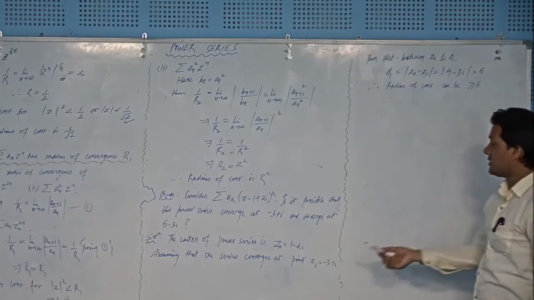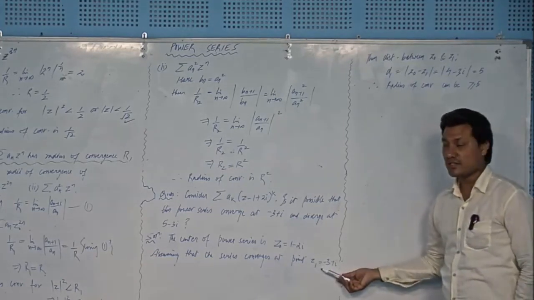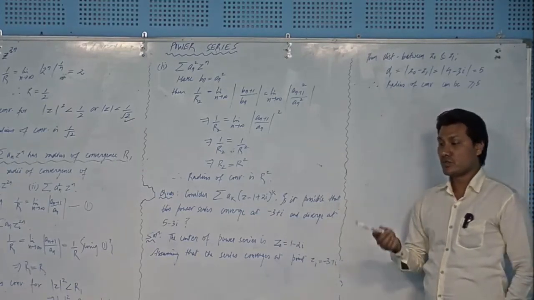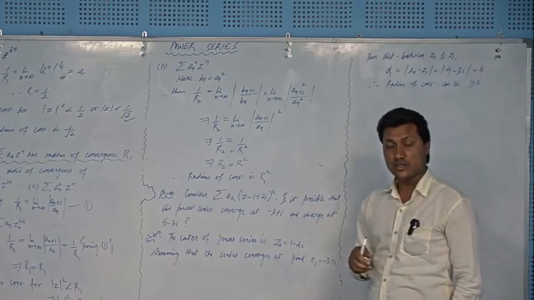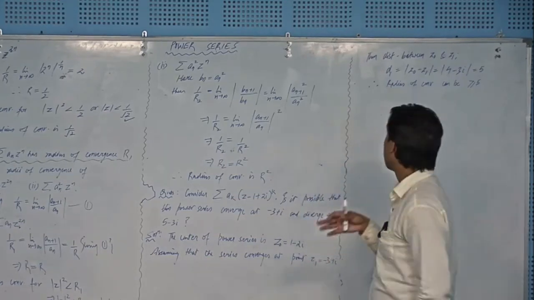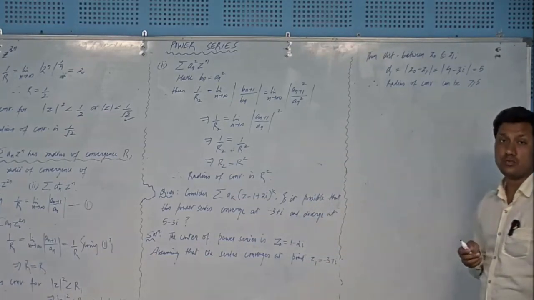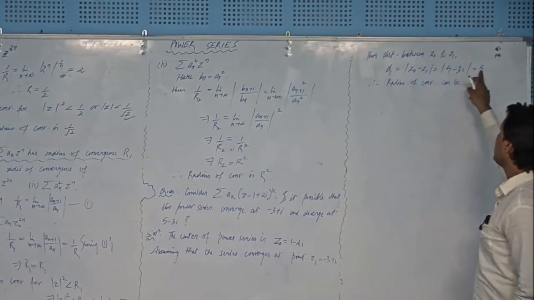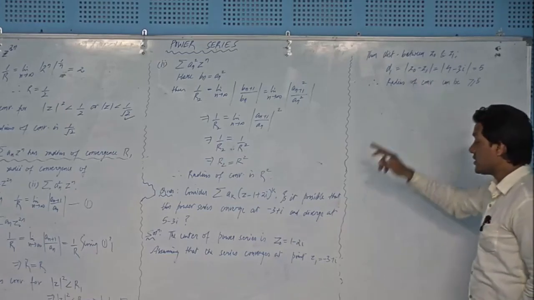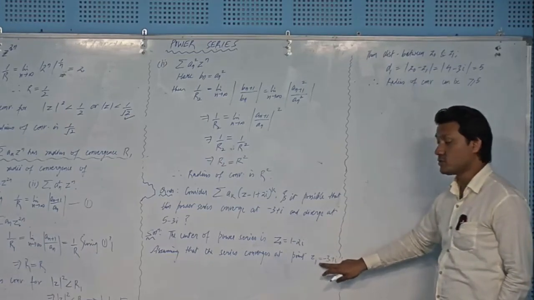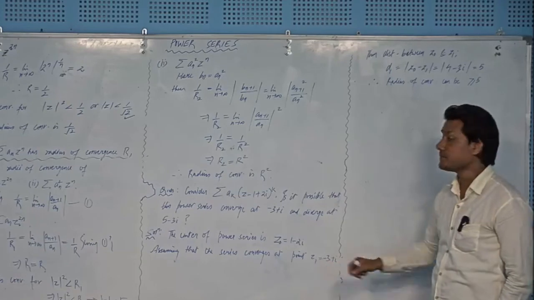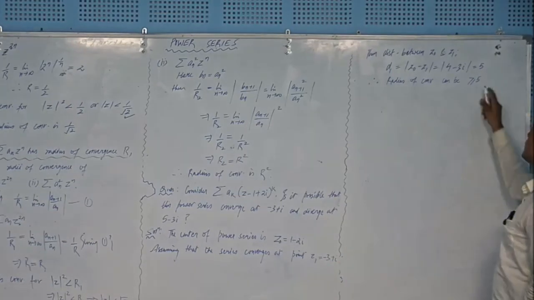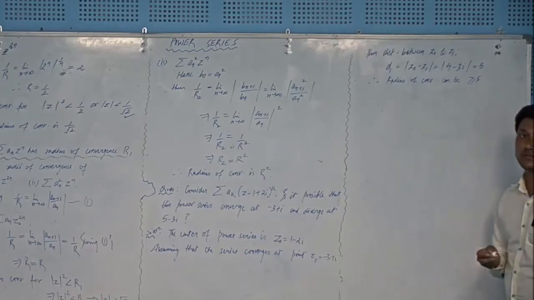Because you know that at this point the series converges, right? And this point is at a distance of 5 units from the center of the series. So this point has to lie within the disk. So the radius of the disk may be greater than or equal to 5. It cannot be less than 5. Had it been less than 5, then at this point the series cannot converge. So understand this relationship, why I have written greater than or equal to 5.